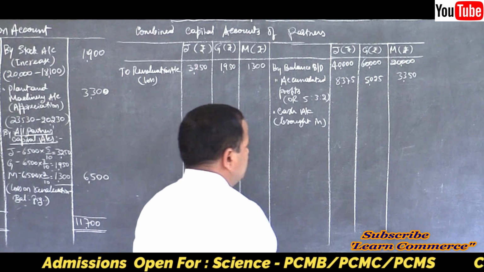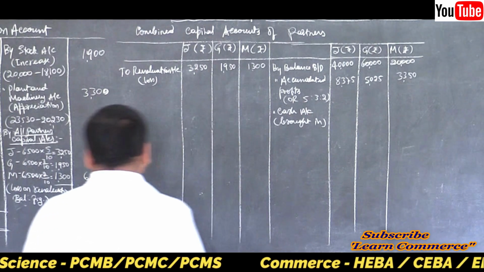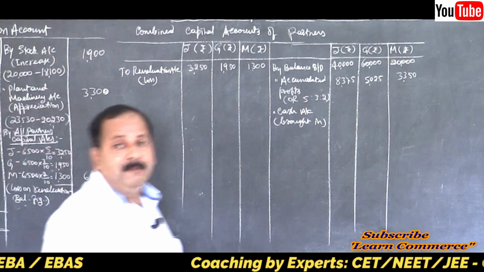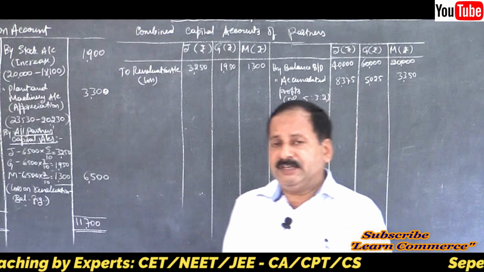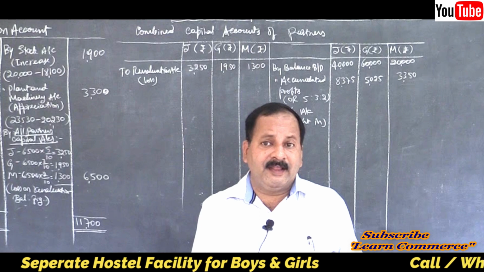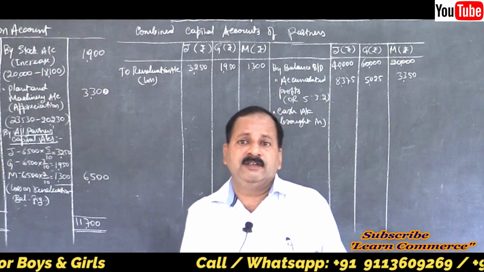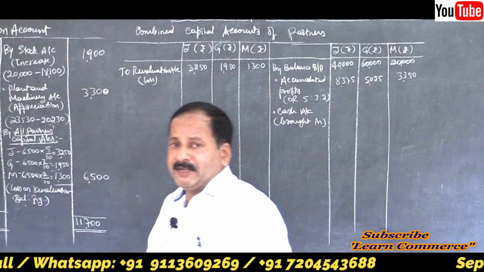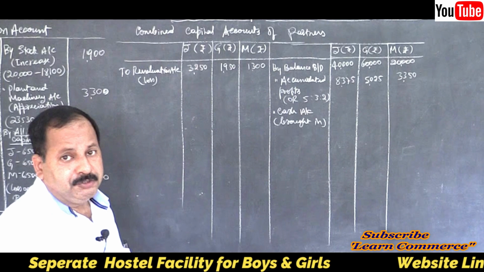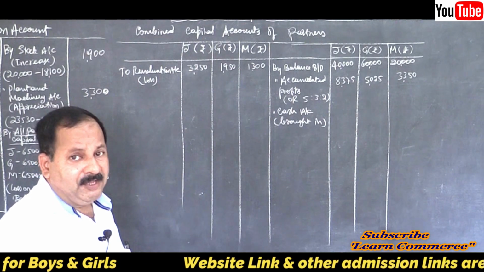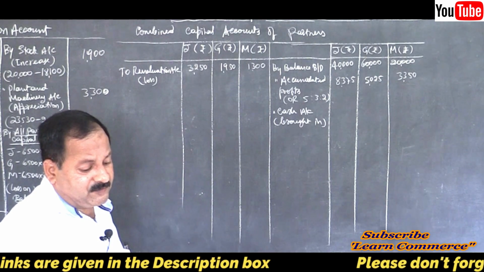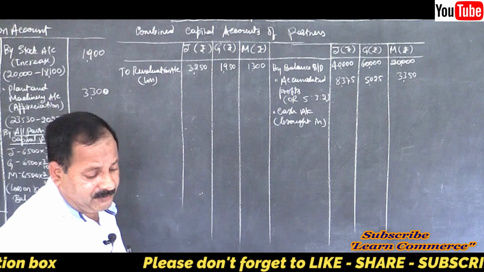Let us show the calculations here. Write a note, that is note number 1. Amount to be brought in by the continuing partners to pay rupees 16,500 to the retiring partner.